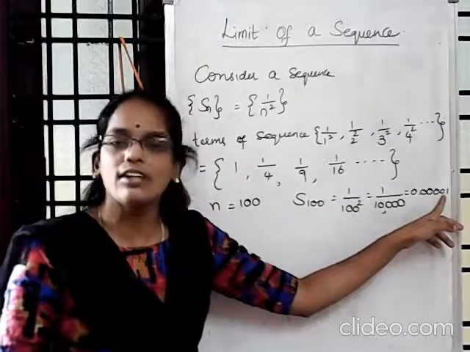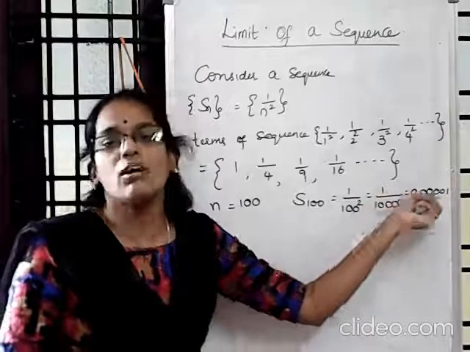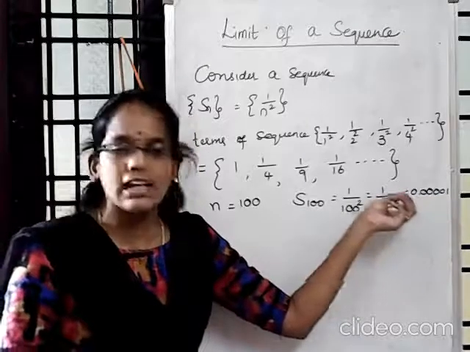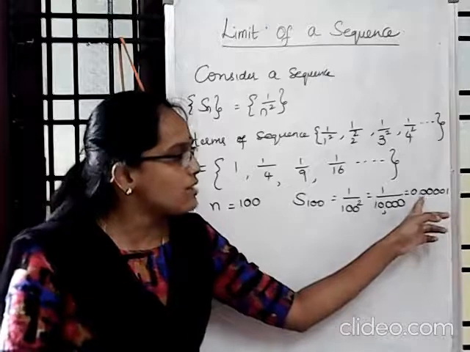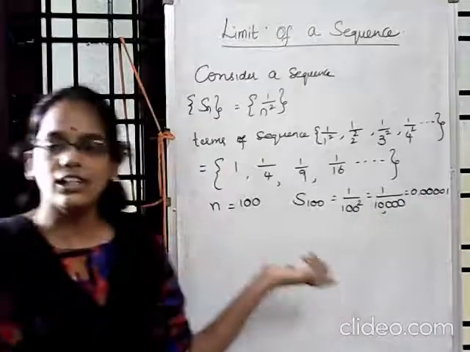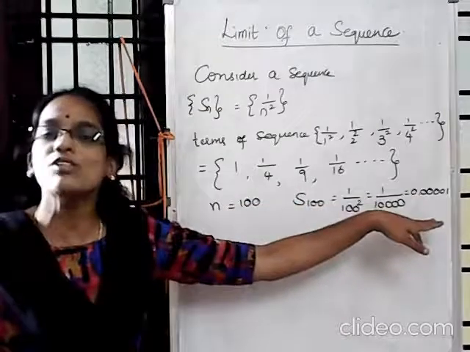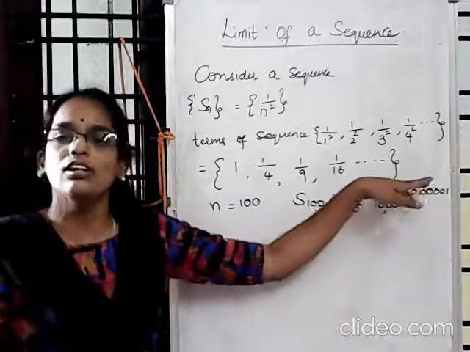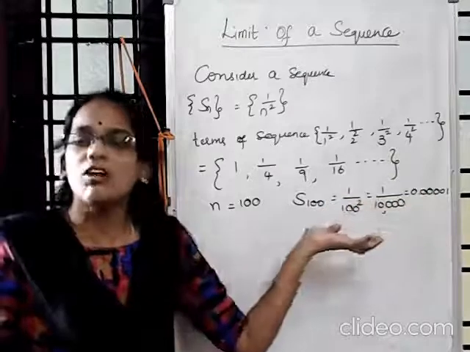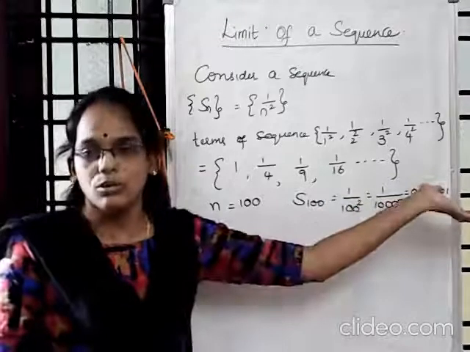This 0.0001 is nearer to 0, but it will not be 0. There is a negligible difference between 0 and this number. So what we are observing here is, as n values are increasing, these Sn values are tending to 0. Tending to 0 means the term will not be 0, it will be approaching 0.